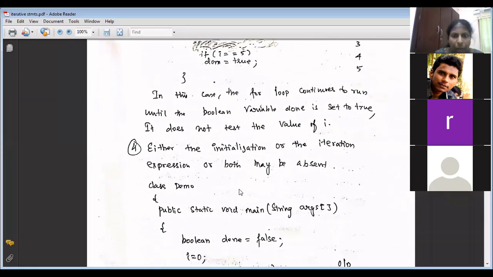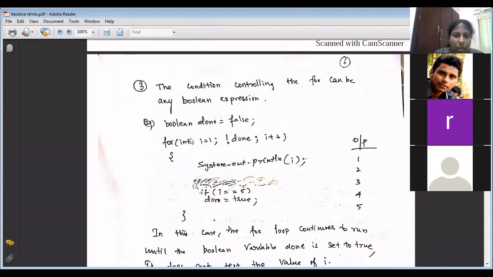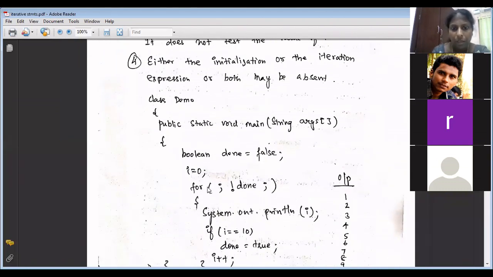Next, fourth point. Now, I don't want this initialization as well. I don't want this increment, decrement as well. So how do I do it? I don't want this initialization section. So how do I keep the condition next? Using a semicolon. Just give a semicolon. That will end the first part. So after the semicolon, write the condition. Then if you don't want the increment or decrement also, just put a semicolon. See here. For, semicolon, not done, semicolon. This can be done. Both the segments can be absent.